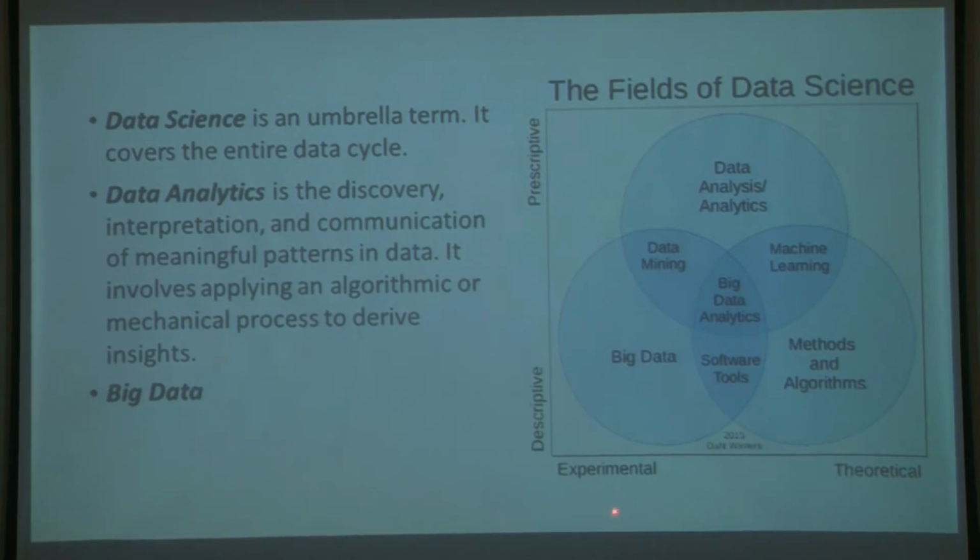So here you have a lot of fields that are mentioned, starting with data analytics, then you have big data, and you have methods and algorithms here. Okay, so these are essentially talking about the nature of data and the things that you would use to manipulate data, the methods and the algorithms.